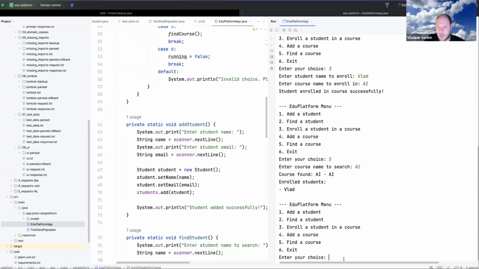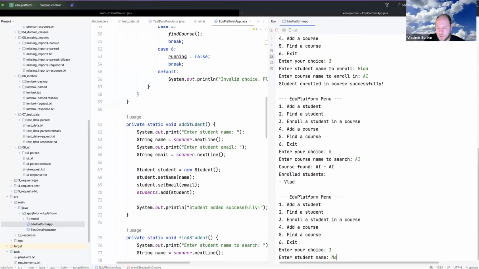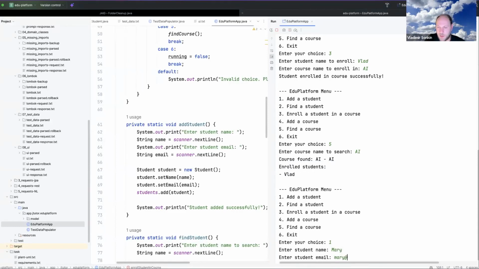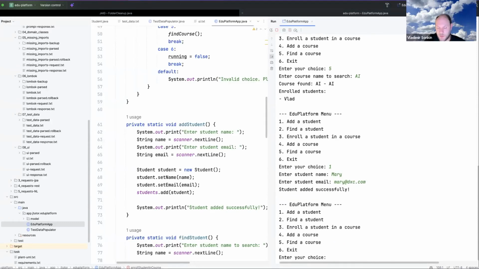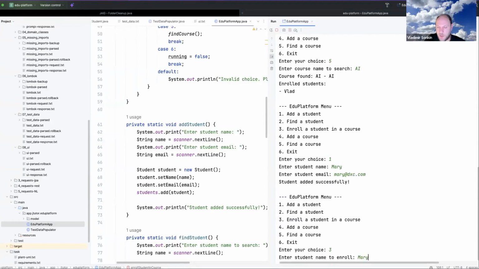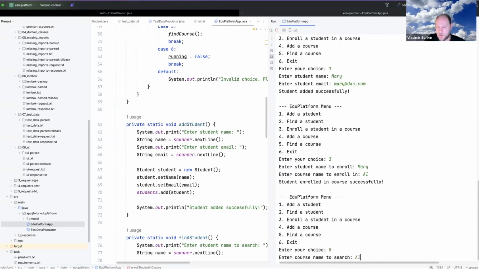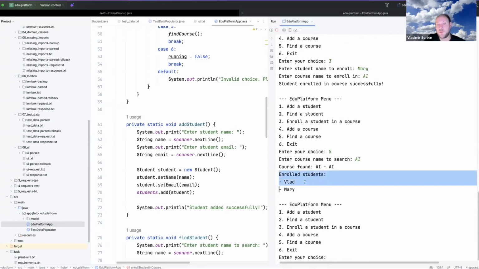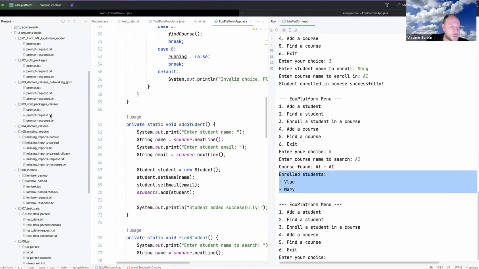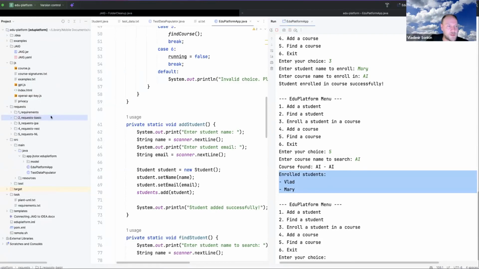Okay, I can add somebody else. Add a student. I don't know, Mary, DXC.com. For example, yes, okay, enroll her, Mary to AI, and okay, now I should be able to see two enrolled students, Vlad and Mary. Okay, this is fine. This works. Okay, so this way we have finished this basic step.